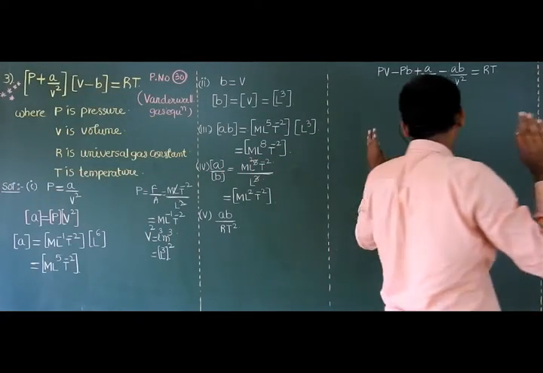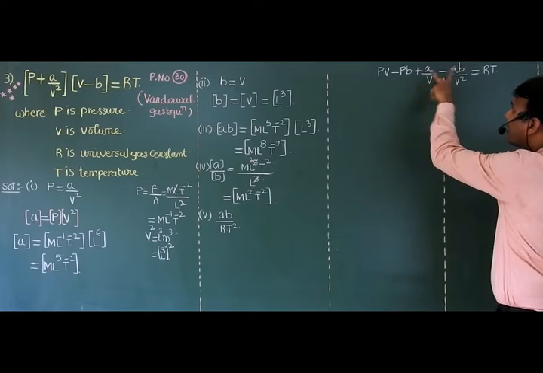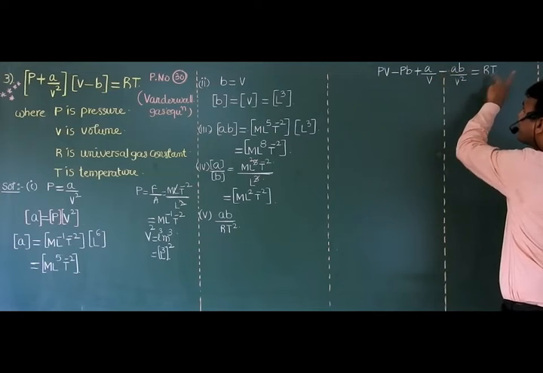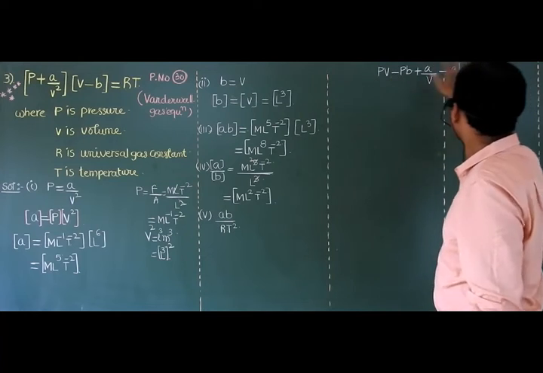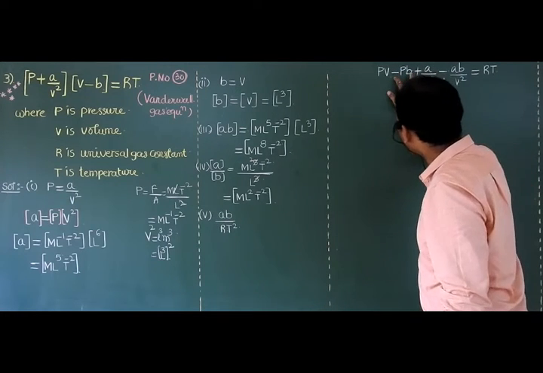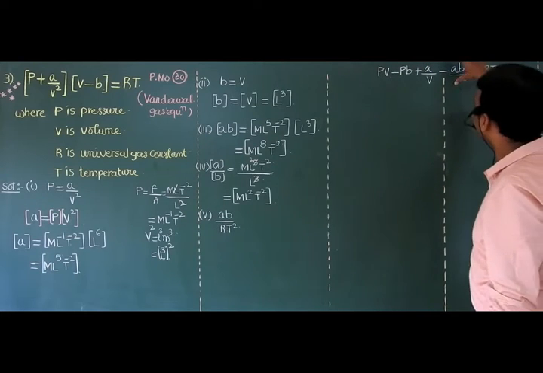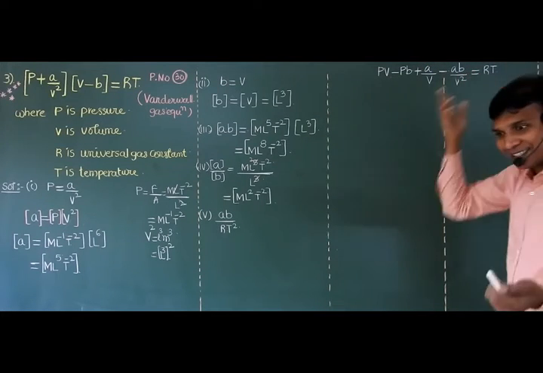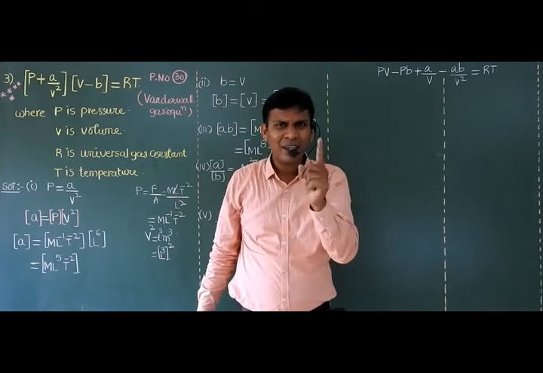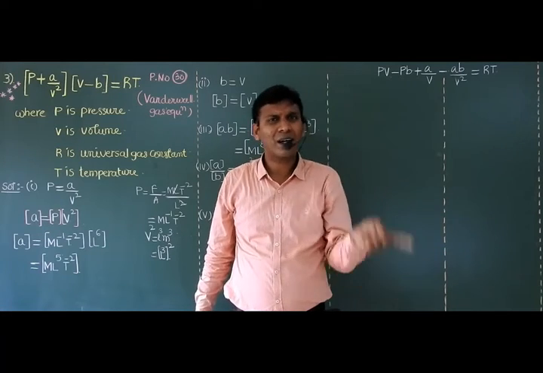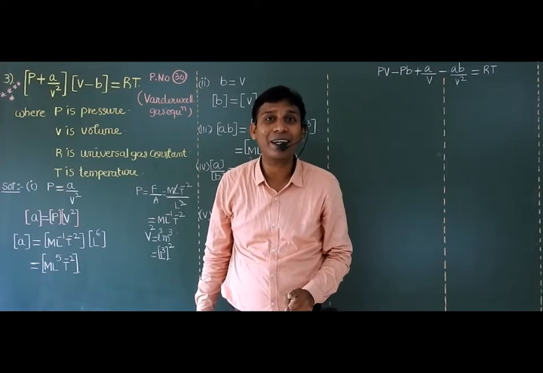Now, according to the principle of homogeneity, they are subtracted, they are added, and they are equated to RT because PV dimensions equal RT, A by B dimensions equal RT, and AB by V square dimensions equal RT. How, sir? V is equal to U plus AT means V is also equal to U, and V is also equal to AT dimensionally.